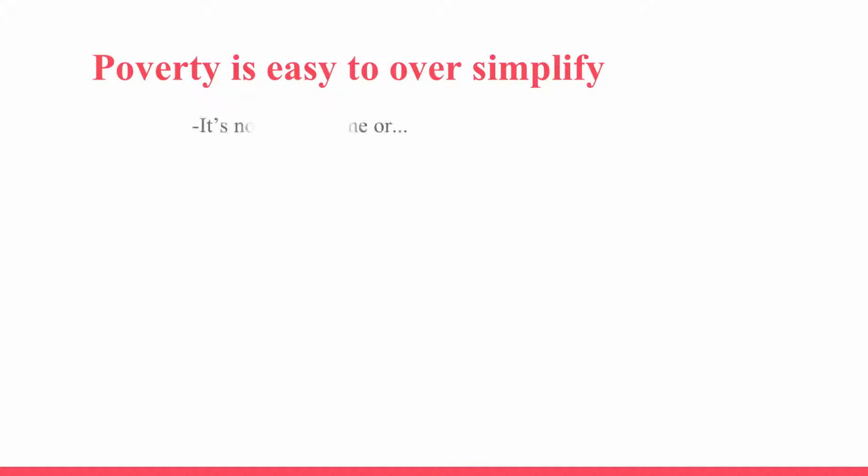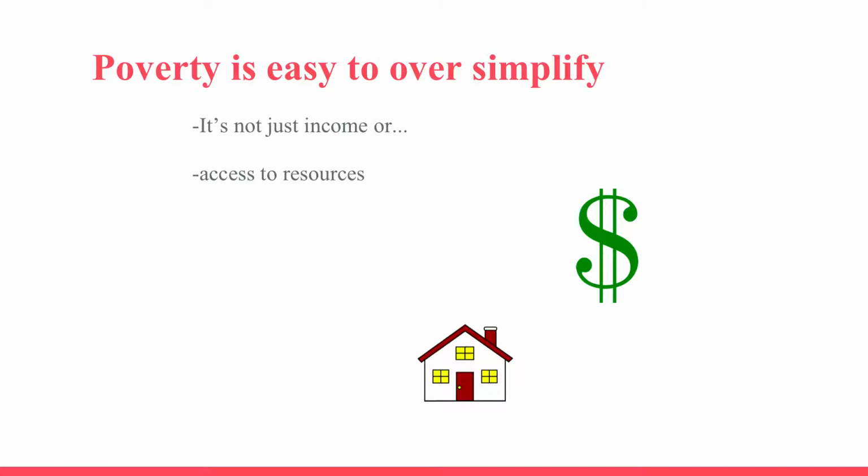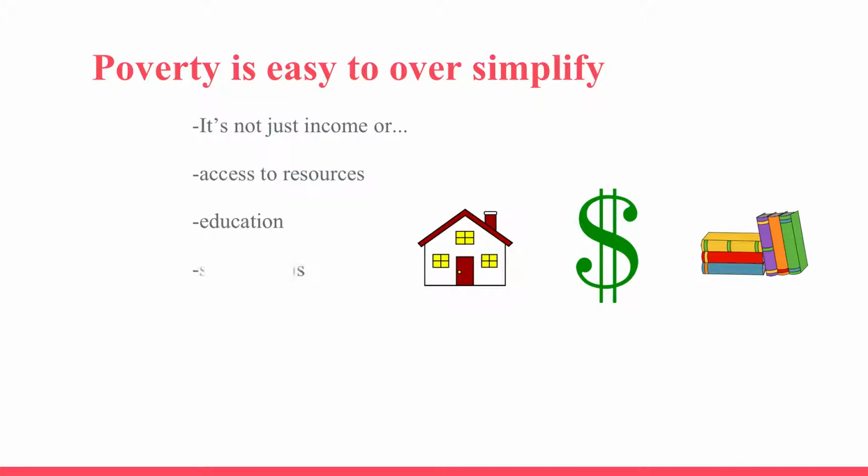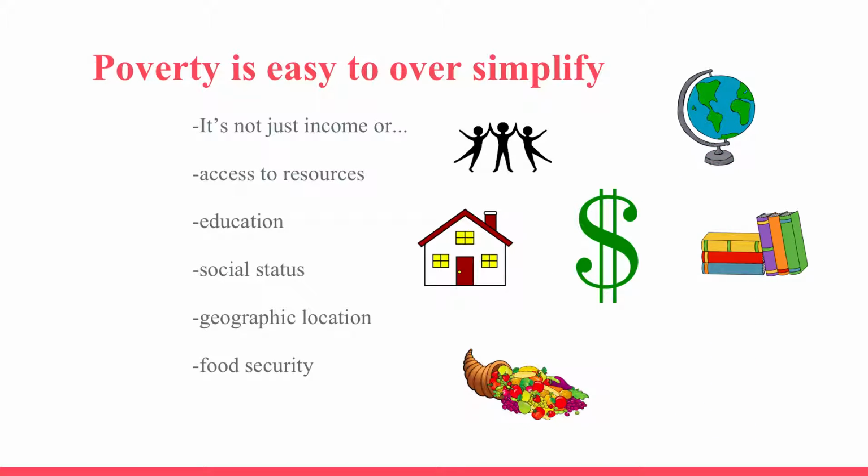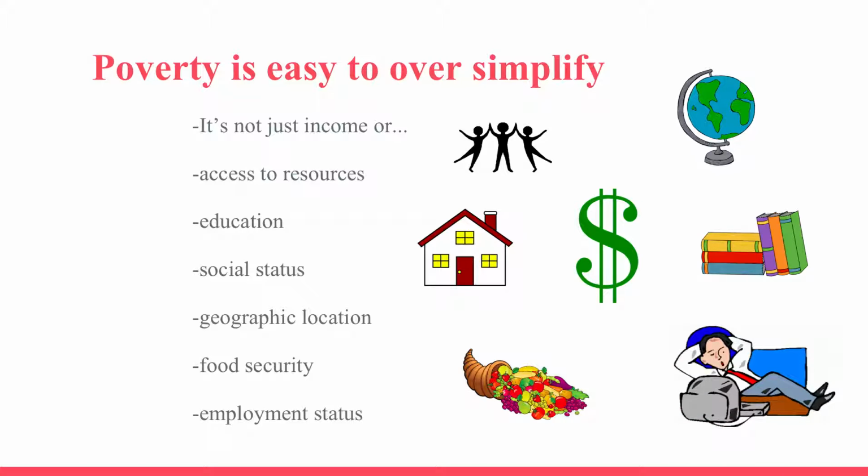So, let's break this down. Poverty is easy to oversimplify. It's not just income, or access to resources, or education, or social status, or geographic location, food security, or employment status. These are certainly factors.